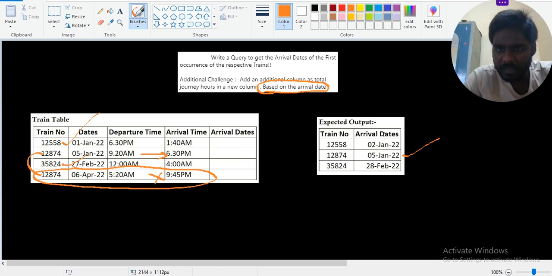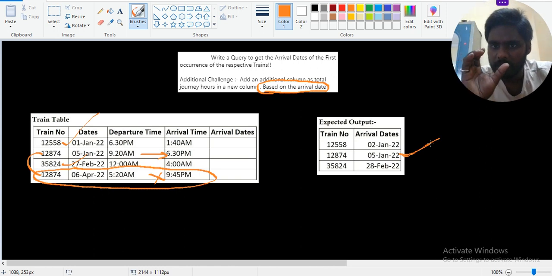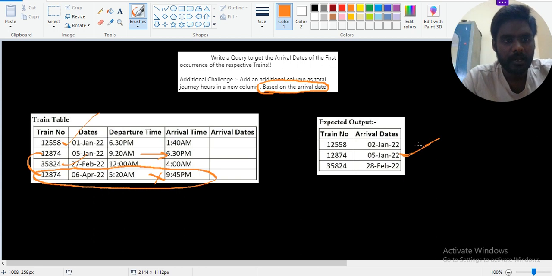Up to the corresponding arrival date only, that journey hour I want. You understand my point? Please understand this one. How are you analyzing the situation here? That is my question.